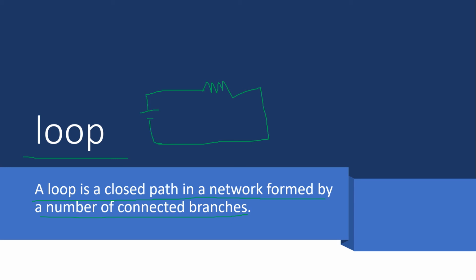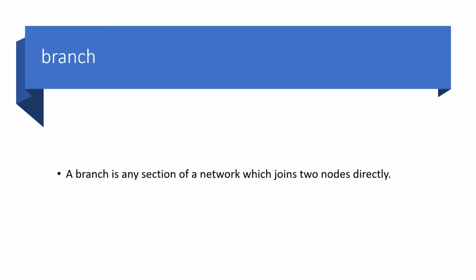So it is a closed path formed by a number of connected branches. Branch: a branch is any section of a network which joins two nodes directly. So if you are connecting any two nodes or junctions with any element, that particular thing is called branch.